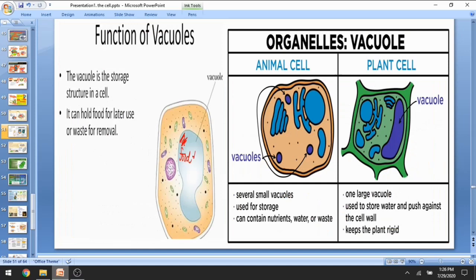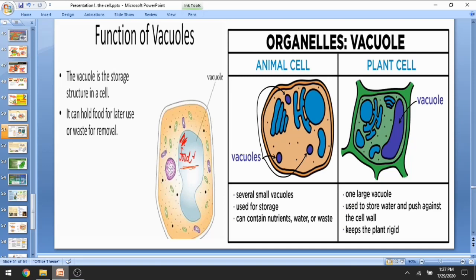So the function of vacuole is storage and also maintaining the structure of the plant cell and animal cell. It can hold food for later use and waste materials. So it basically helps in food storage.